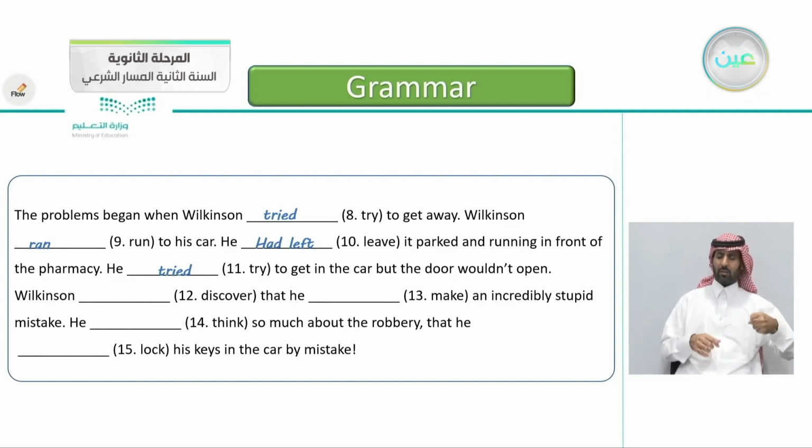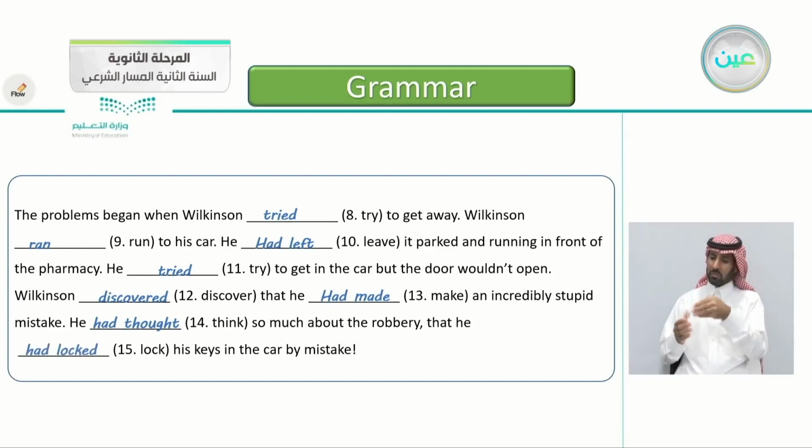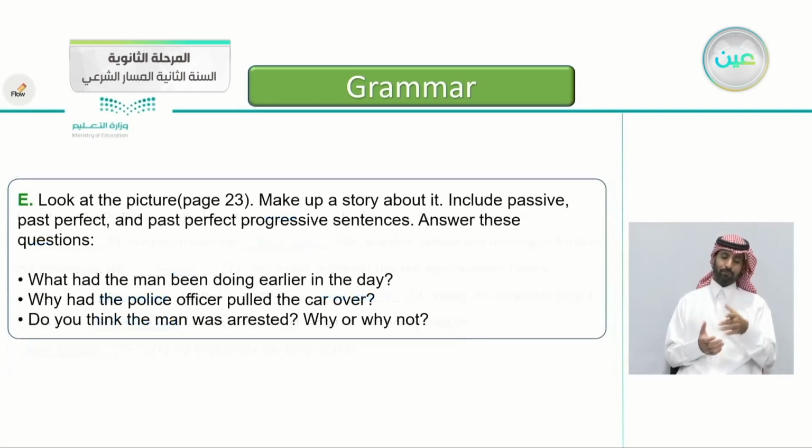Wilkinson discovered that he had made an incredibly stupid mistake. He had thought so much about the robbery that he had locked his keys in the car by mistake.